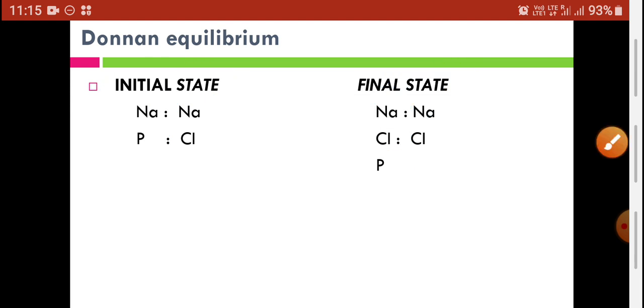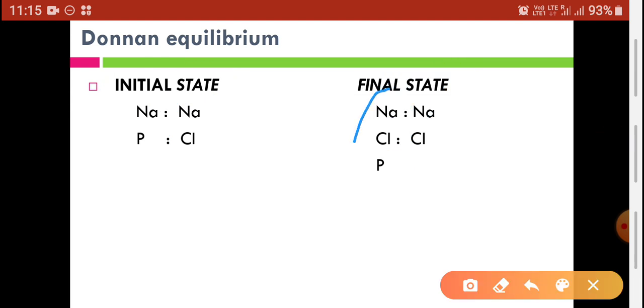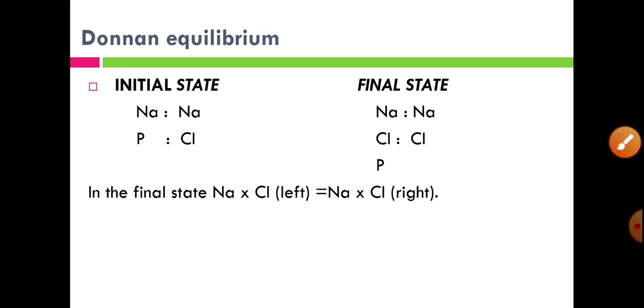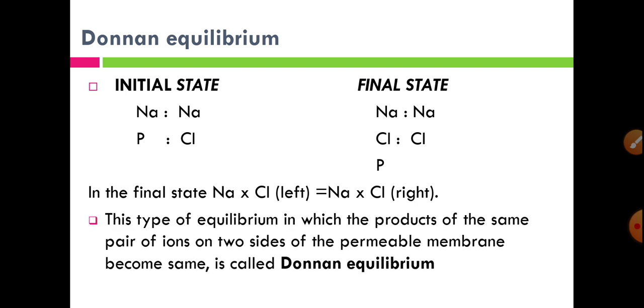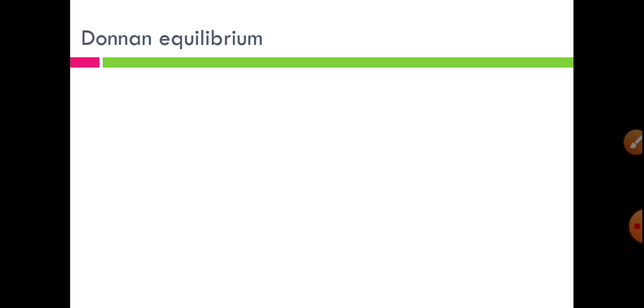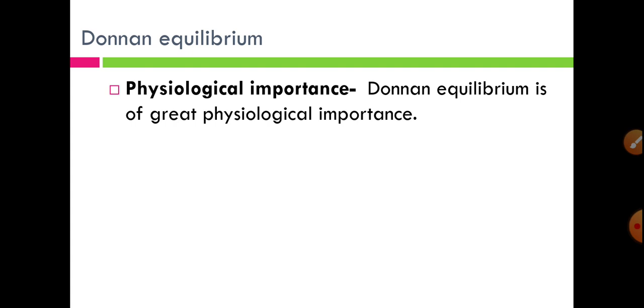So after some time we get sodium, chloride and phosphate on one side, while on the other side there is only sodium and chloride. That means the product of sodium and chloride on the left side is equal to the product of sodium and chloride on the right side. This type of equilibrium, in which the products of the same pair of ions on two sides of the permeable membrane become the same, is called Donnan equilibrium. We have also seen the physiological importance of Donnan equilibrium in our physiology, particularly in the digestive system.